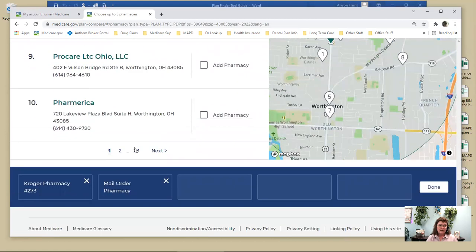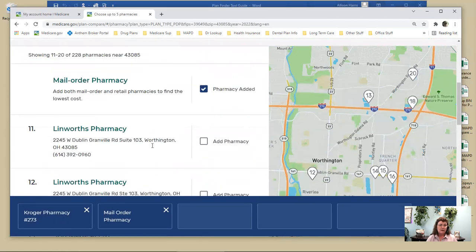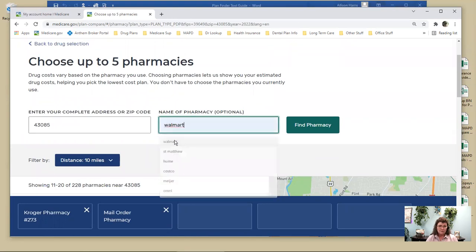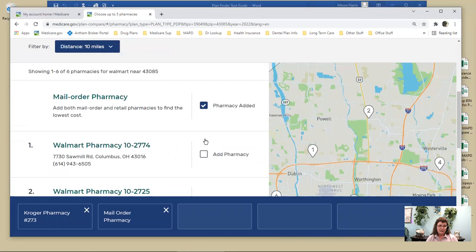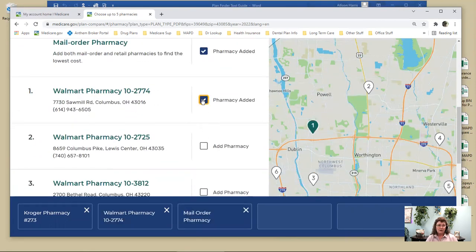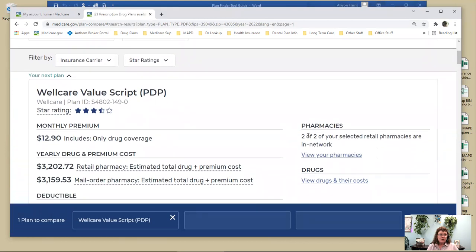So, you can go to the next page. Well, I don't want to keep paging through these. So you can just type in Walmart, find pharmacy, and then it'll find the Walmarts. You can just pick one. You don't have to pick the exact one that you use. Any Walmart pharmacy or Kroger or CVS or Walgreens or whatever is fine. You don't have to say, oh, but I go to this one at the Lewis Center. That doesn't matter, okay? You just pick Walmart. And then when you're done with that, you're going to click on Done. This will show you, it says your next plan. This is the way your plan will look next year.